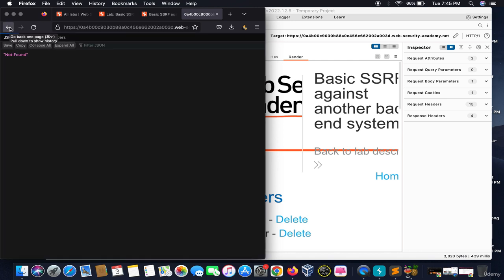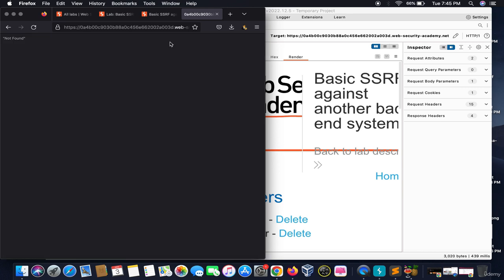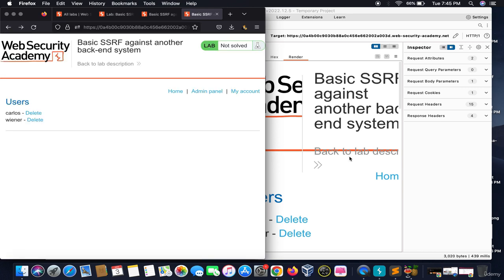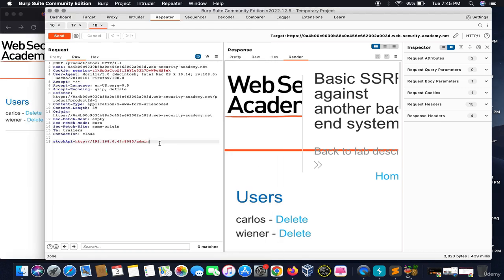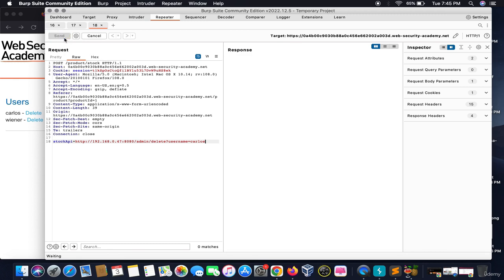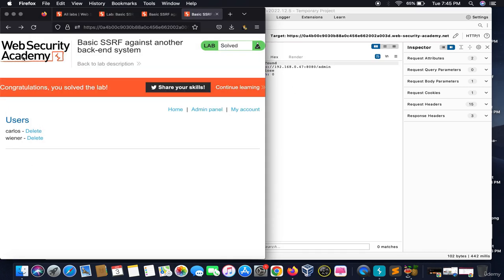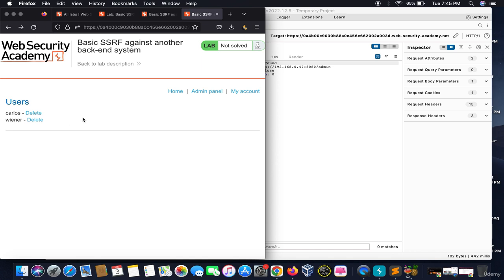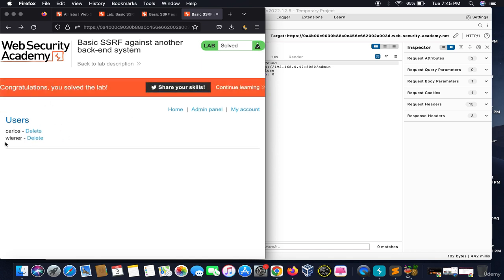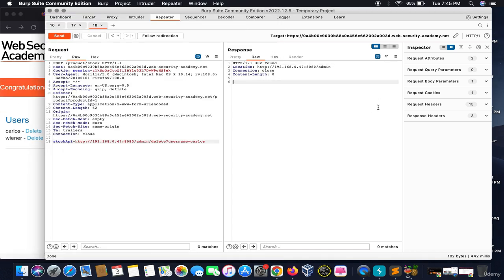You can delete it from here, or you can delete it in the exact same way you did last time. See, we are not able to delete it directly from here because we aren't the real owners of this thing, so I have told you how we can delete this. We write admin, and what we basically want to do is write delete where the username is equal to Carlos. We click send. Congratulations, you have deleted the user Carlos. We won't be able to see the changes because we are using the SSRF vulnerability to get into the admin panel and using his privileges.